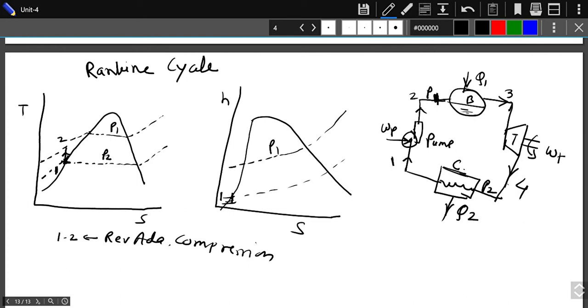Point 1 is here. Constant entropy process means a vertical line, it may be somewhere here, that is the 1 to 2 process. So this is the one process, 1 to 2, which is occurring in the pump.